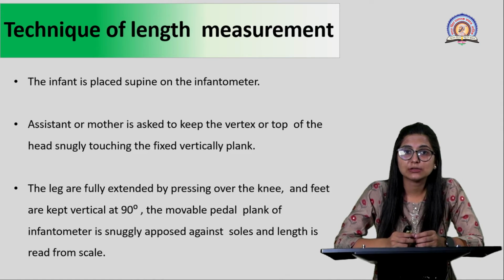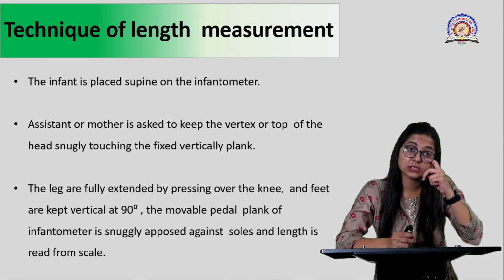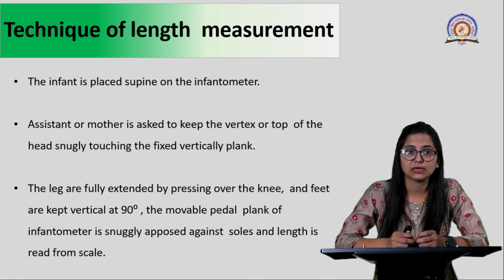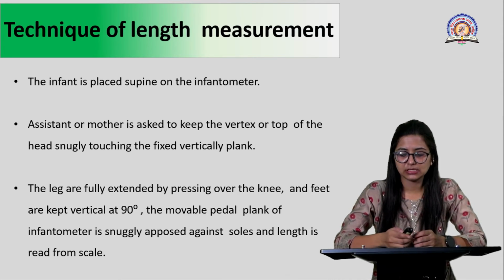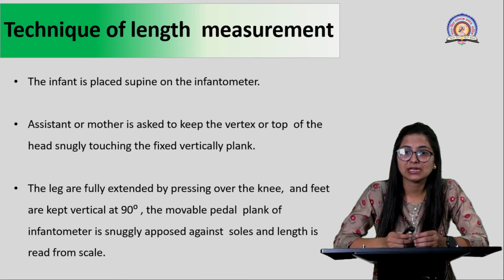So what is the technique to measure length of the child in the infantometer? The infant is placed supine in the infantometer. An assistant or the mother is asked to keep the vertex, or the top of the head, snugly touching the fixed vertical plank. The legs are fully extended. This is done by pressing the knees.